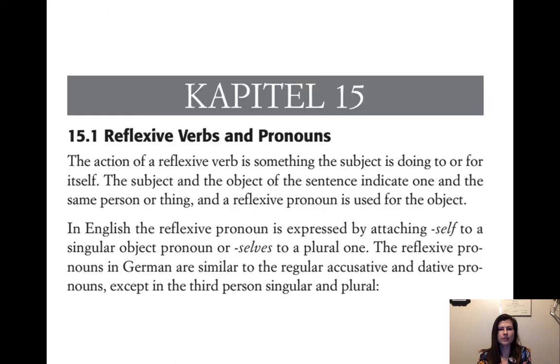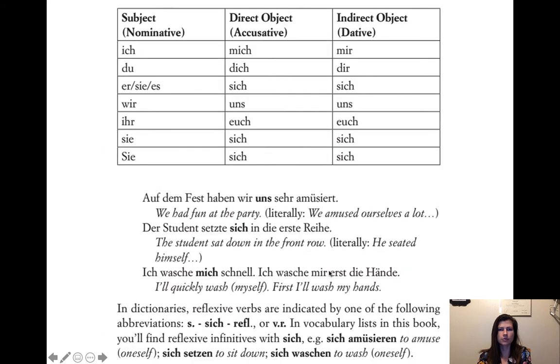Okay, so we have reflexive verbs and pronouns. In English, we generally do self or selves, and they have accusatives and datives, and they match the regular accusative and datives except for these forms we already talked about. Er, sie, es, sich, sie and sie becoming sich. And then in the dative, we have, these are all reflexives, right?